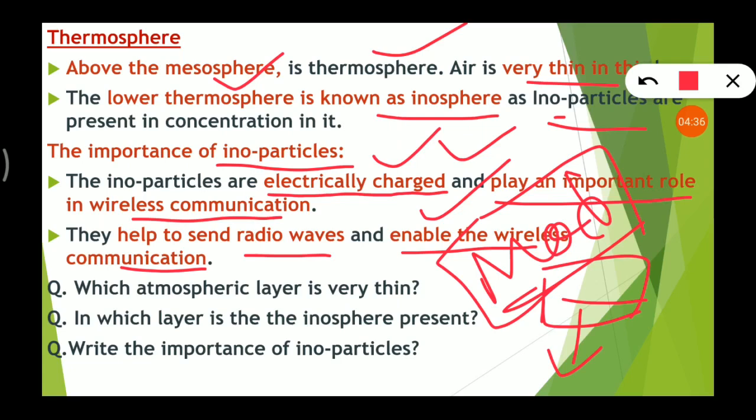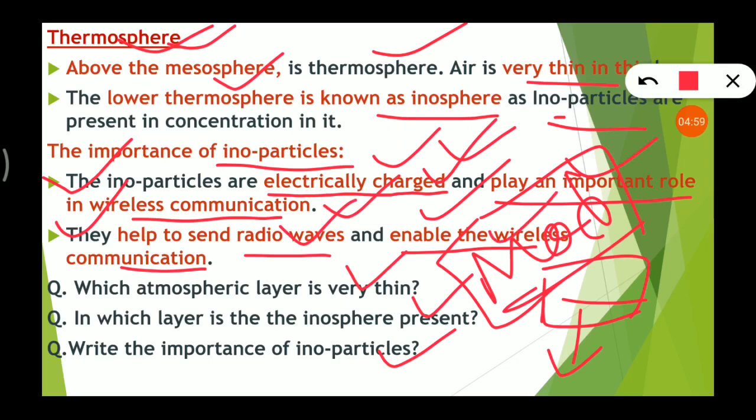Now the question that you have to attempt from here: which atmospheric layer is very thin? So it is thermosphere. In which layer is the ionosphere present? Thermosphere. Write the importance of ionoparticles. So here is the importance. They are electrically charged. They play an important role in wireless communication. They help to send radio waves. They enable the wireless communication. Okay.